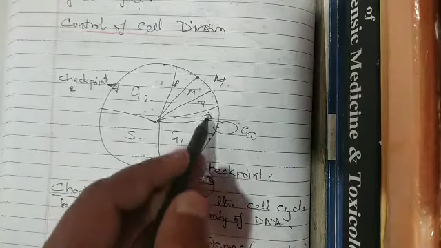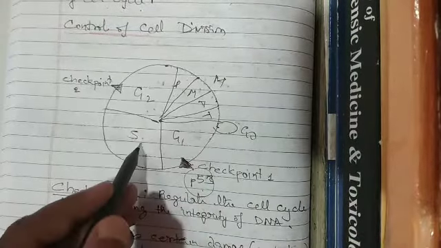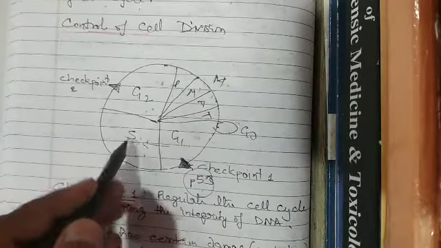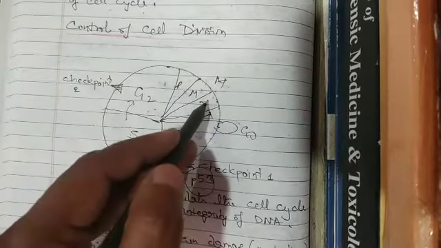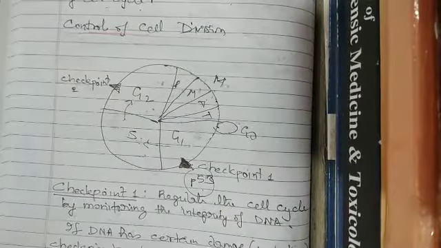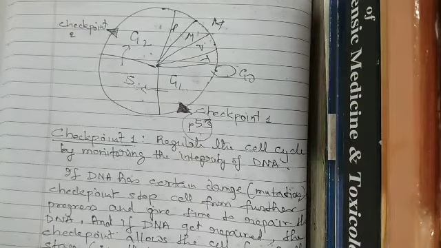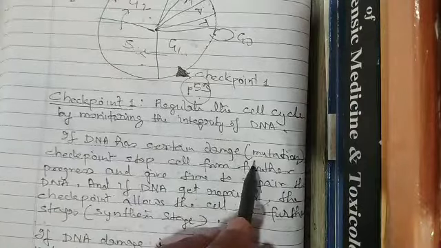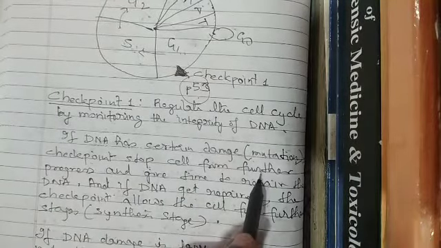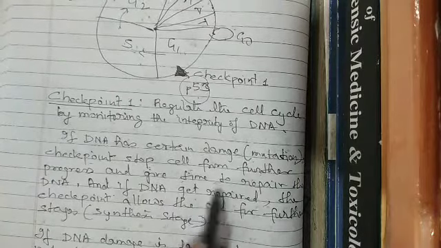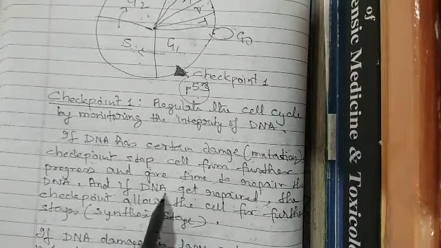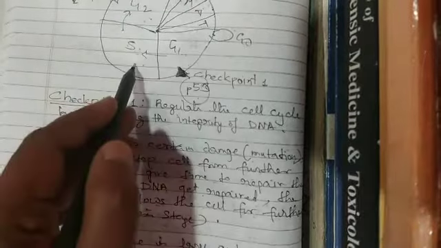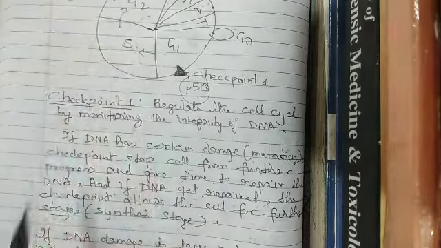Suppose the DNA which comes from the cell will divide in the S phase, and if the DNA is somehow damaged, the damaged DNA will pass to the S phase, and this again passes to the G2 phase and then to the mitosis, and the daughter cell will contain the damaged DNA. This damaged DNA may cause cancer and many genetic disorders. So if a DNA has certain damage and mutation, the checkpoint stops the cell from further progress and gives time to repair the DNA. And if the DNA gets repaired, then the checkpoint allows the cell to the next stage, that is the S phase, and thus the DNA will duplicate.